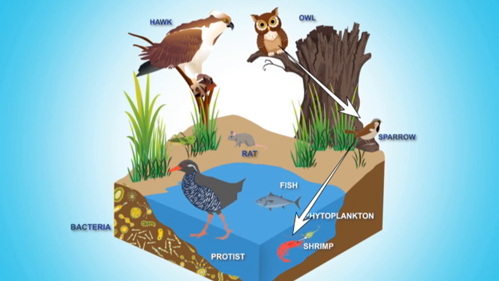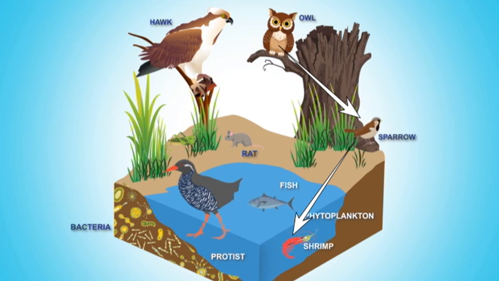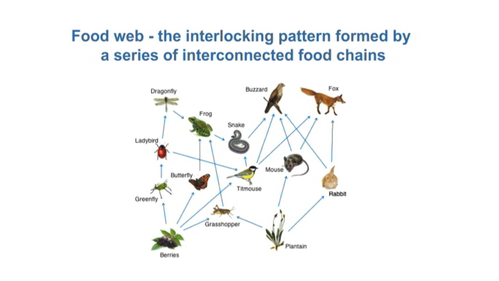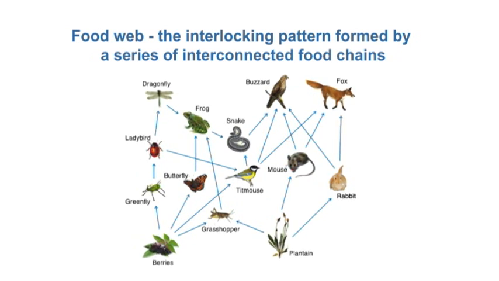When the animals and plants die, bacteria decompose them. A protist eats the bacteria and the cycle repeats itself. The interlocking pattern formed by a series of interconnected food chains is called a food web. Cutting out even a single part of the web can have dangerous effects.